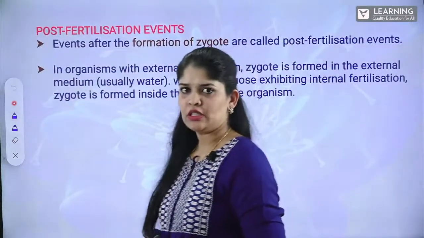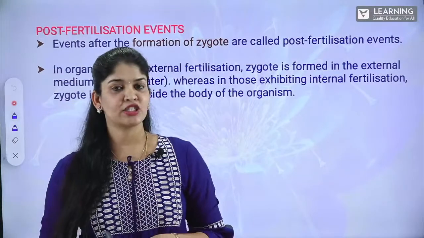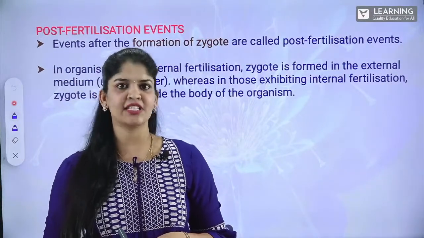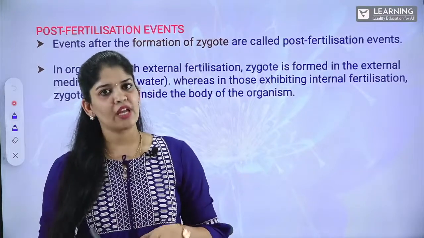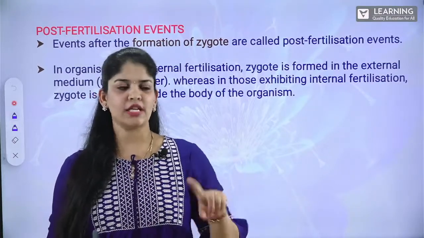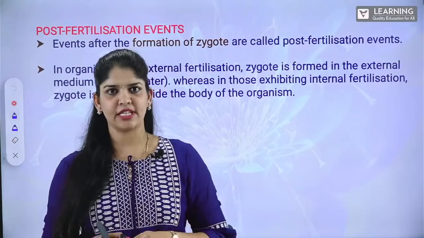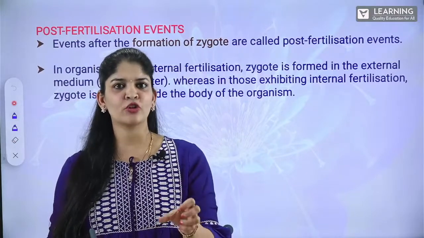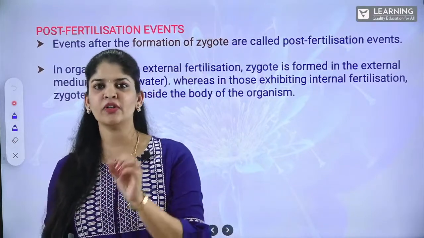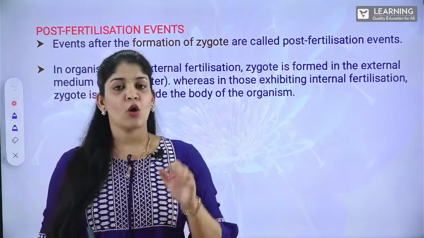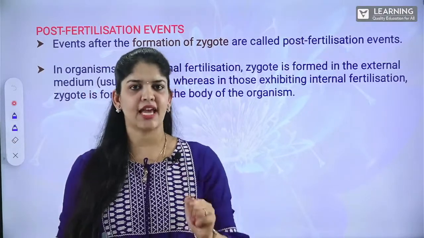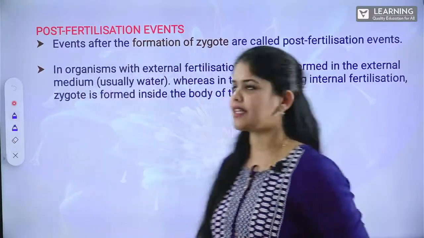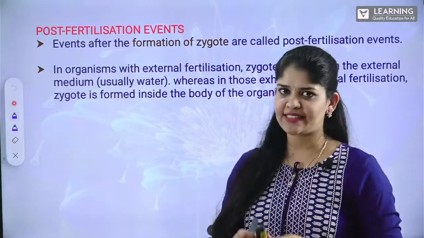Now, moving on. Up to now we had a discussion about the fertilization event, which is very, very important in the case of sexually reproducing organisms, where we also discussed in detail external fertilization and internal fertilization. After external and internal fertilization, fusion of the gametes happens, which leads to the formation of a diploid zygote. Once the diploid zygote is ready, it proceeds to another set of events that come under the category of post-fertilization events.